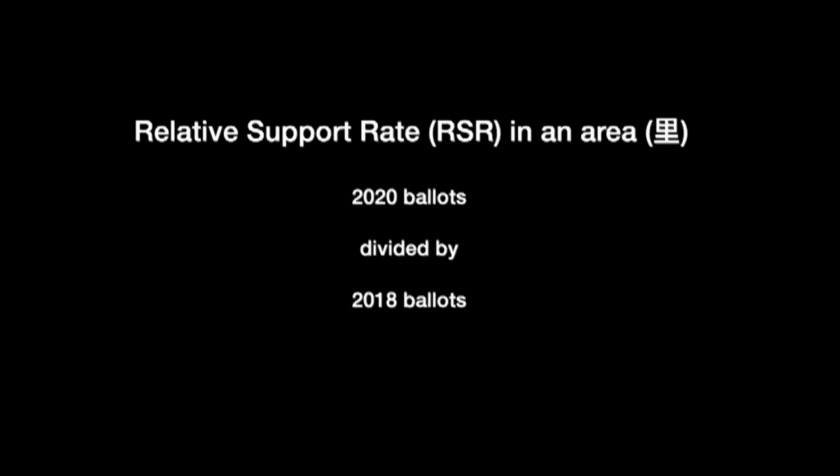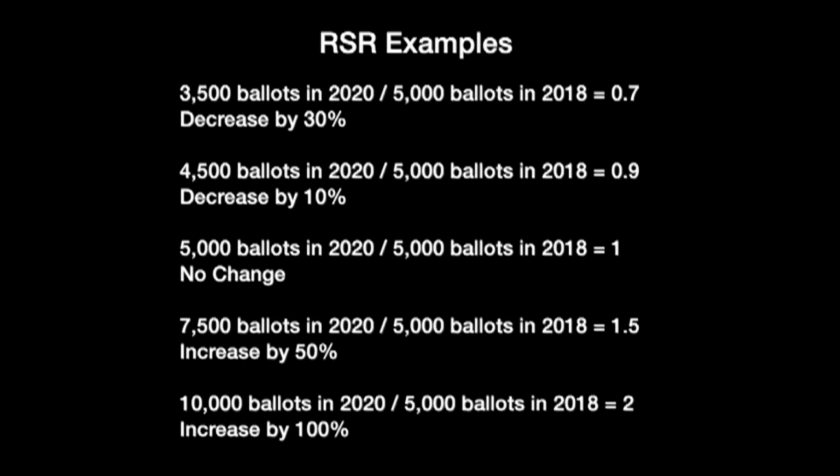Okay, so this is the first page of Dr. Ma's analysis, and it basically explains what a relative support rate, or RSR, is. A RSR is the current number of ballots found in an area for a certain candidate or party divided by the number of ballots that were gotten in the last election. So you basically take what you got this time and you divide it by what you got last time. So if you got the same amount, then you would get a value of 1.